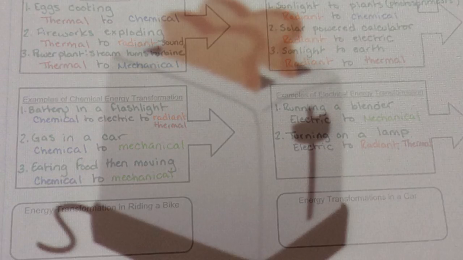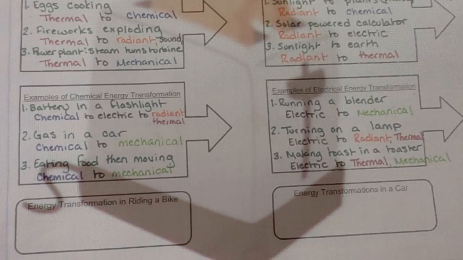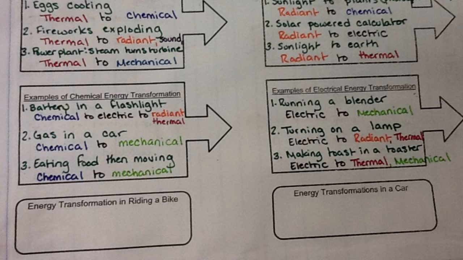Our final example for electrical energy transformations is that if I make toast in a toaster, if the toaster is plugged into the wall, it's drawing that electric current, and it's converting it into thermal energy, which is what is used to toast the bread, and we could also say mechanical energy, since once the toast is complete, it will cause the bread to rise.